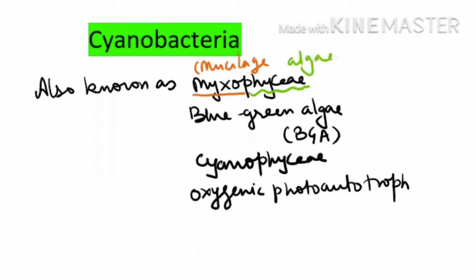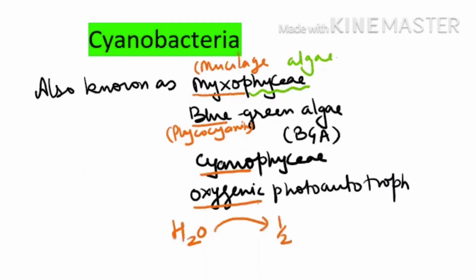They are also known as blue-green algae because the blue color pigment is dominant in them. The blue color pigment is phycocyanin. That is why they are also known as cyanophyceae. They are also known as oxygenic photoautotrophs. Oxygenic photoautotroph means they are the ones who started breaking down water. Photolysis of water is done by them to produce oxygen as a byproduct. So these are the other names of the cyanobacteria.